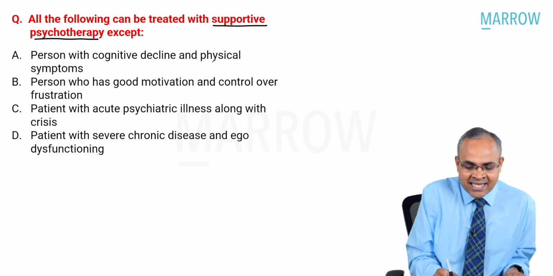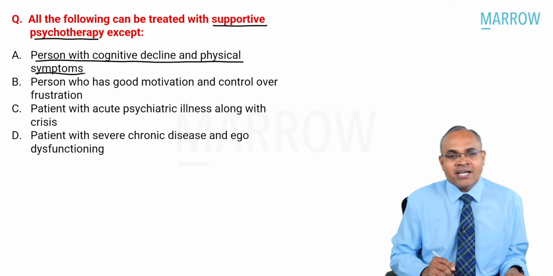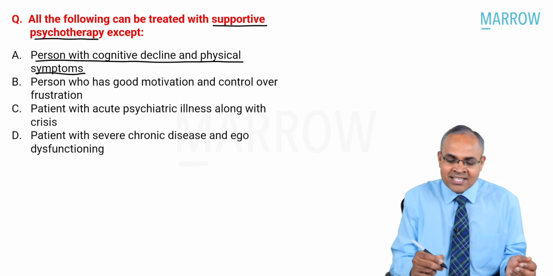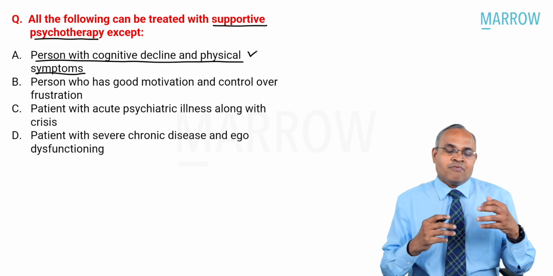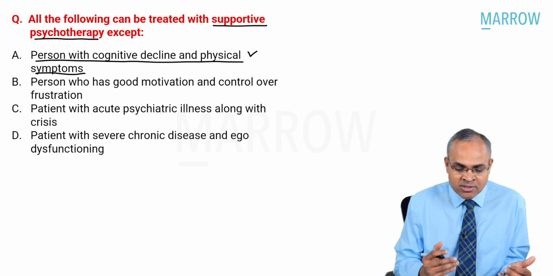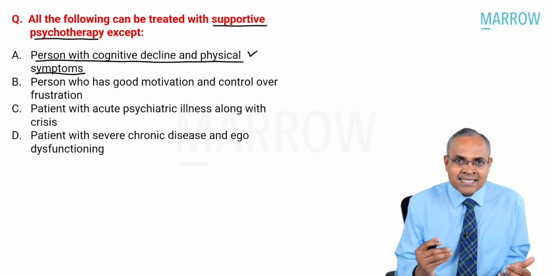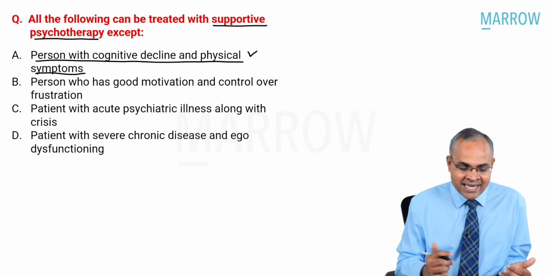Persons with cognitive decline and physical symptoms, can you support people with physical problems and cognitive decline? Obviously, yes. So, supportive psychotherapy can be done in these individuals, right? Next, a person who has good motivation and control over frustration. Yes, you can do supportive psychotherapy, but I'll come to it later.